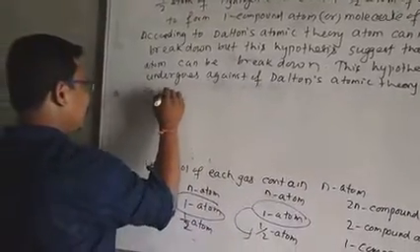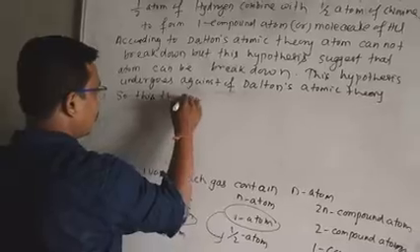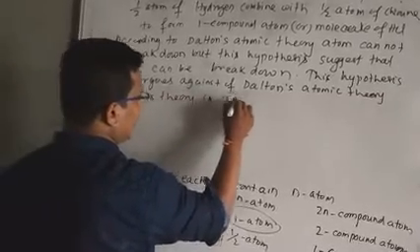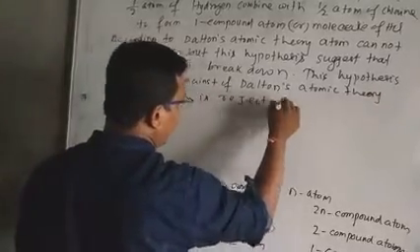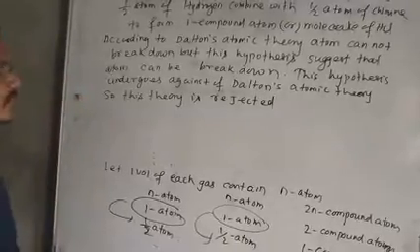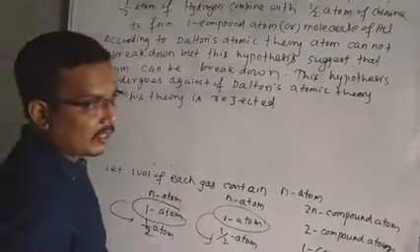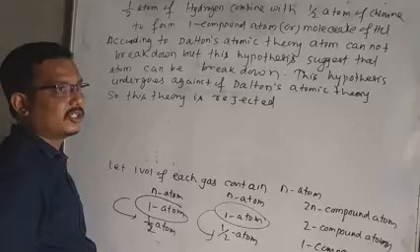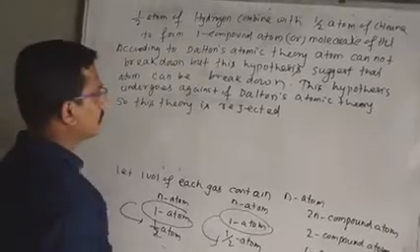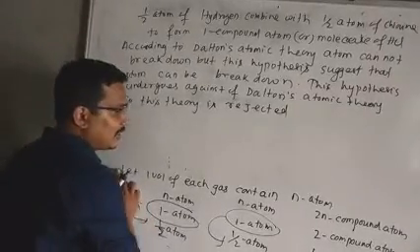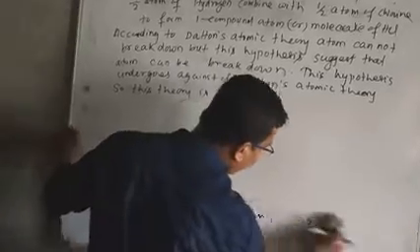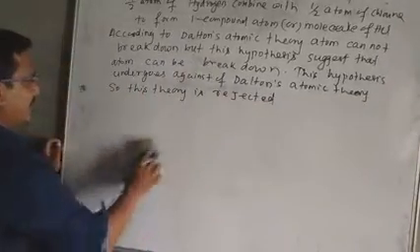So this theory is rejected by scientists. Dalton suggests that atom cannot be broken down, but this theory suggests that atom undergoes breakdown. So this is the demerit of this theory, and it is rejected.